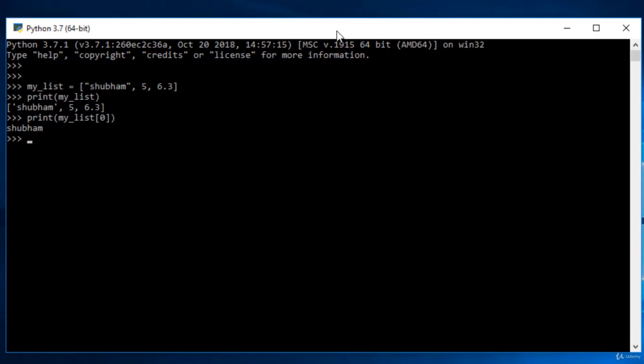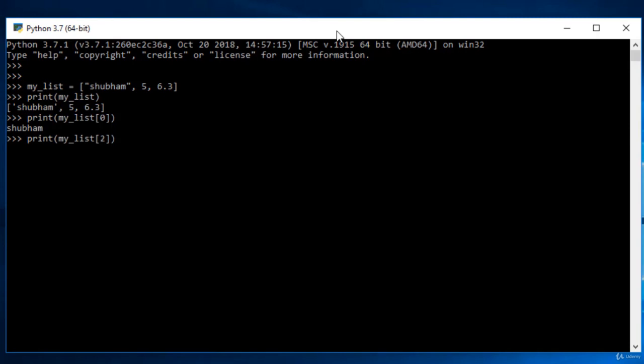If I say give me the first element, that means I will get 5. If I say give me the second element, that means it will give me 6.3. So if I take an example with this again, and if I take my list and open a bracket and put the value of 2, what do you think you are going to get?